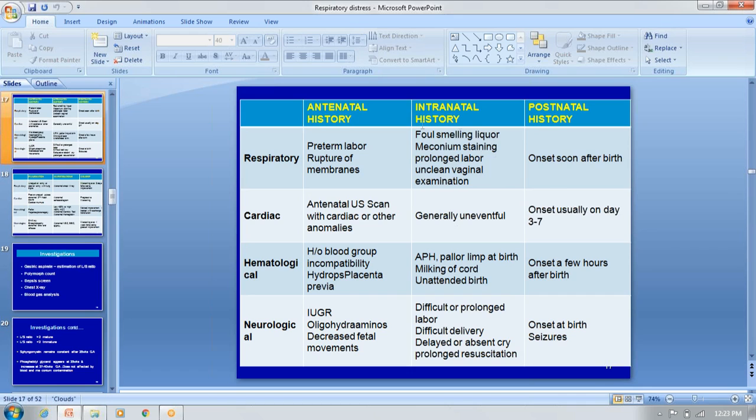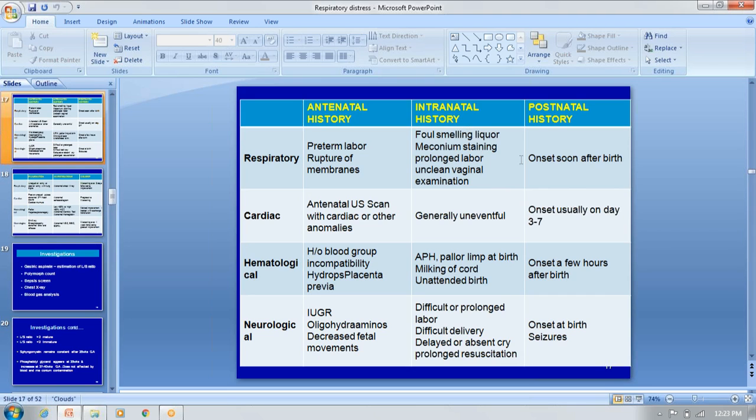So here, how to differentiate? You take the antenatal history, intranatal history, and postnatal history. For respiratory problems, look for preterm delivery, or PROM, premature rupture of the membranes. Intranatally, any foul smelling liquor, meconium stained liquor, prolonged second stage of labor, or unclean vaginal examination. These factors will give the clue to think of early neonatal sepsis.